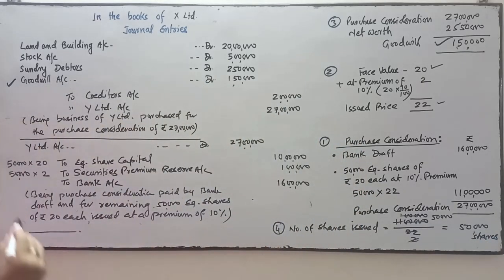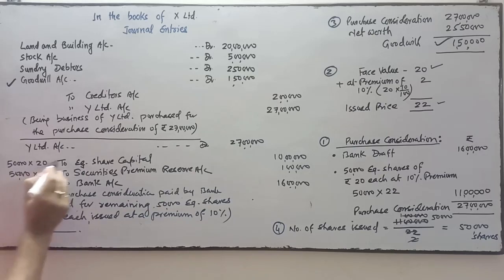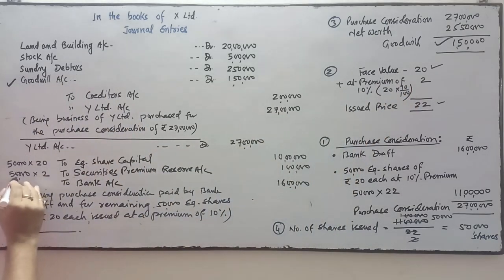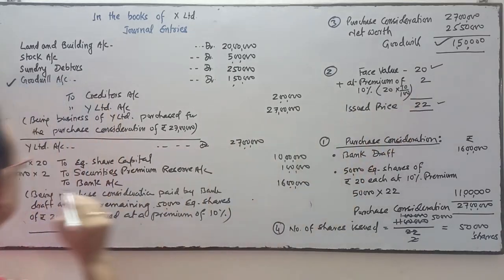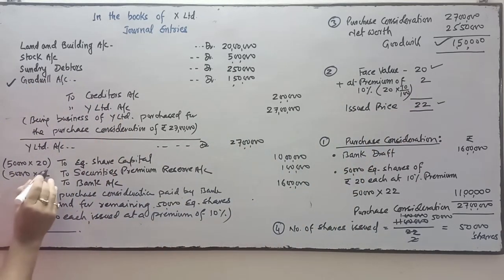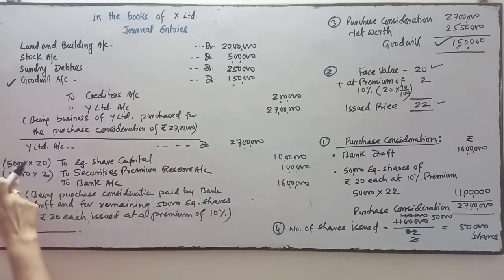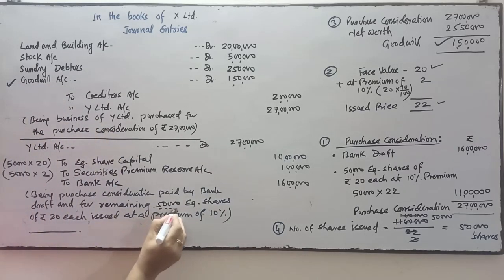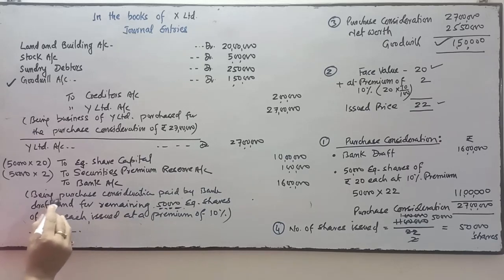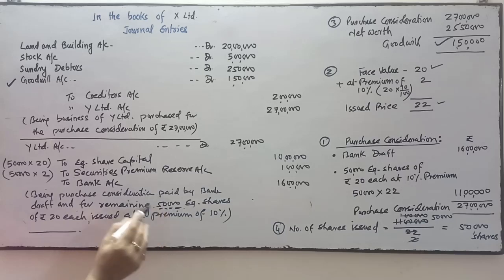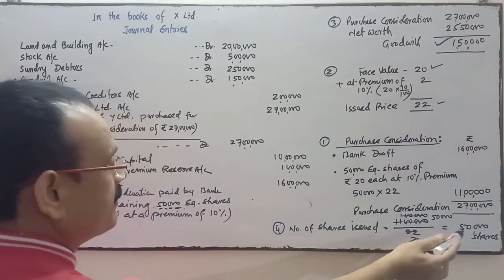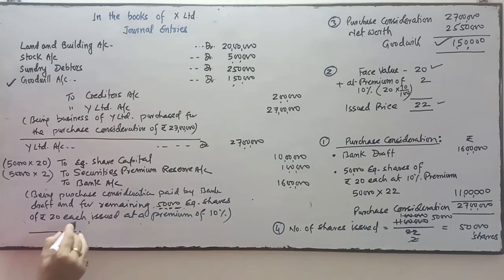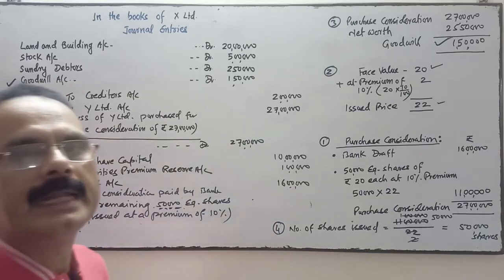So the calculation is 50,000 shares into face value 20, which is 10 lakhs, and 50,000 into 2, which is 1 lakh. And in the narration you must write this number: purchase consideration paid by bank draft, and for remaining 50,000 equity shares, calculated over here, of rupees 20 each issued at a premium of 10%.